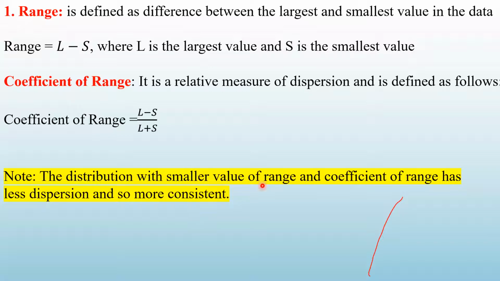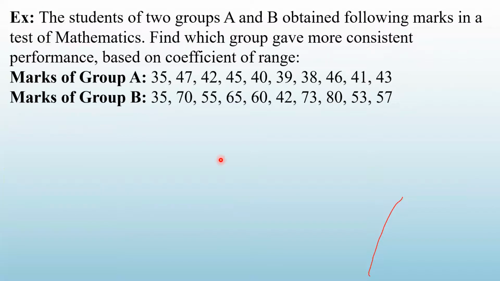Okay. So let us solve one problem to illustrate this. Look at this problem. The students of two groups, A and B, obtained following marks in a test of mathematics.